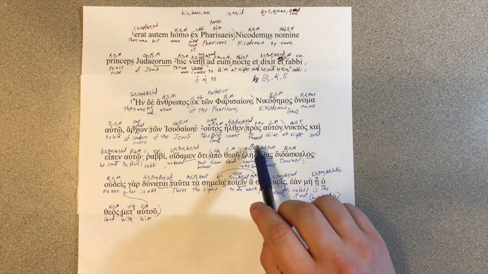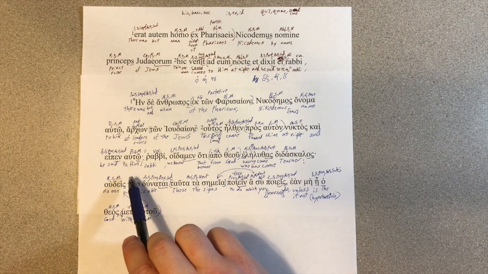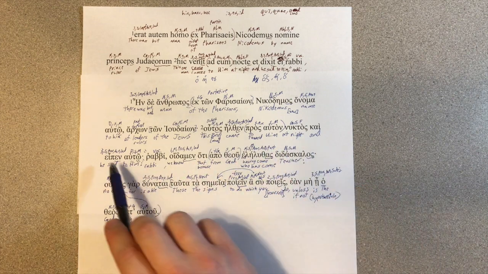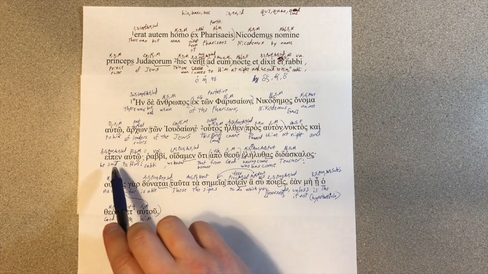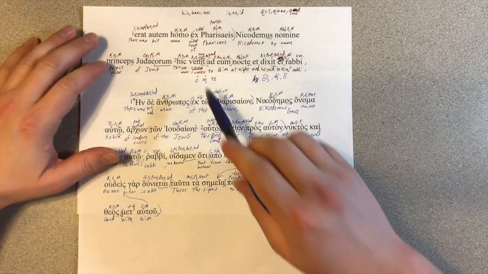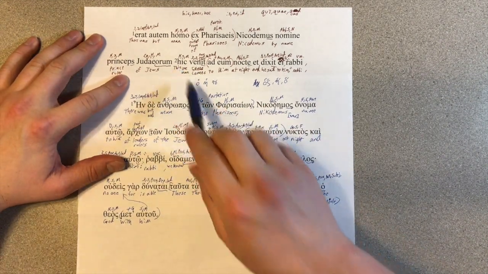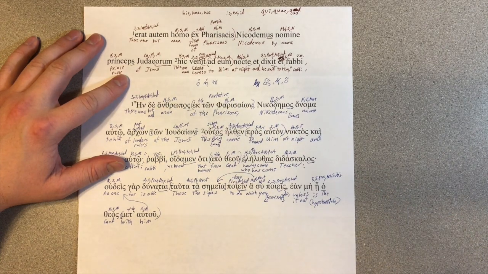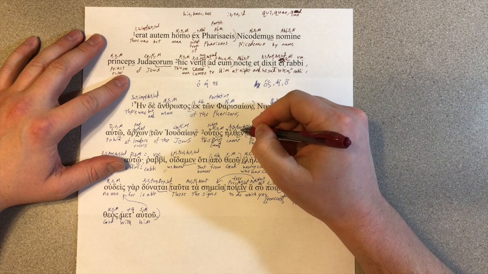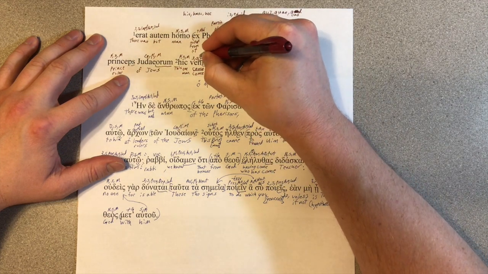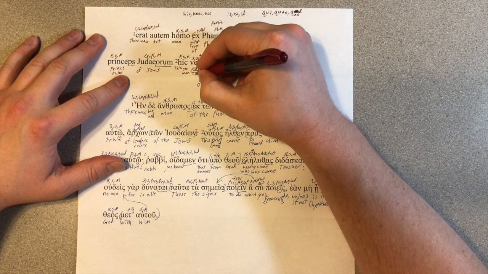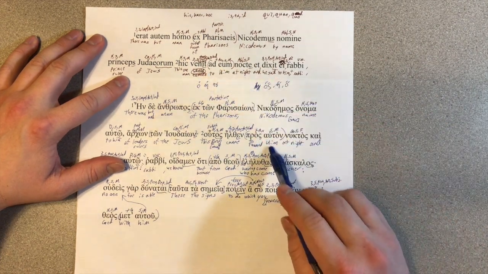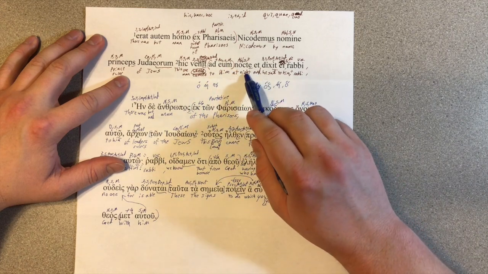This man came to him at night, and he said to him. So we've got aorist tense, time when, aorist tense, and then the referent for our verb of speaking. Oh, also yes, demonstrative. Hic, demonstrative, good. Came, perfect or present. We weren't sure because the verb forms for both of those tenses are the same. Since this one is aorist, I'm going to say that our perfect translation is the correct one. That's the one that we would have preferred anyway. To him, pros auton, so those two match. At night, so that's good.